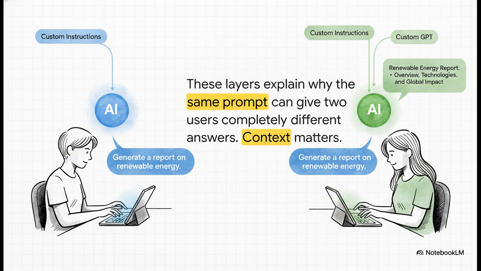If you've ever wondered why you and a coworker can type the exact same prompt and get totally different answers, this is why. They might have different custom instructions set up, or maybe they're using a custom GPT that's giving the AI a whole bunch of extra context before it even sees the prompt.